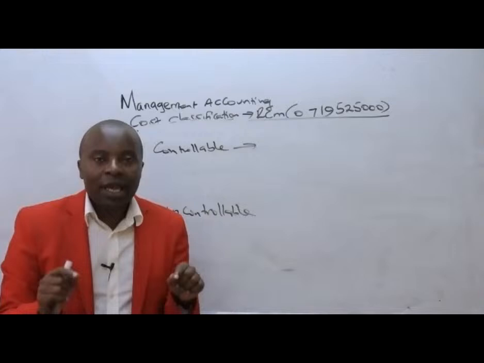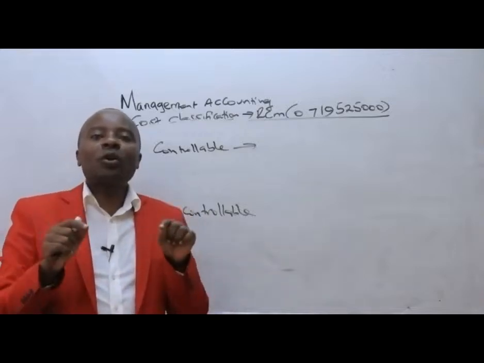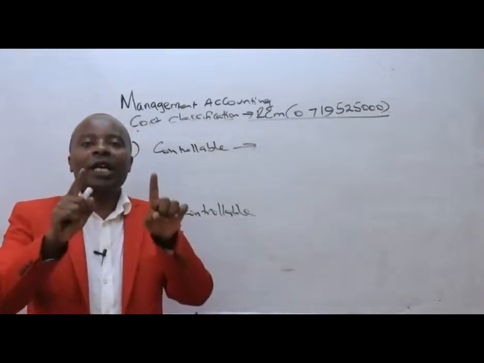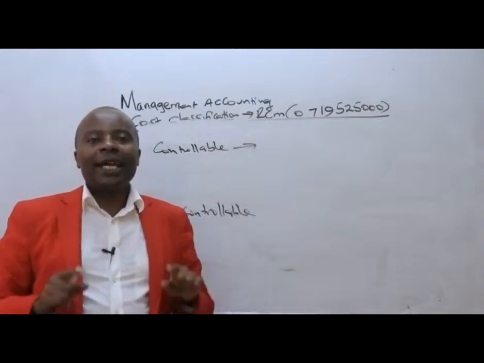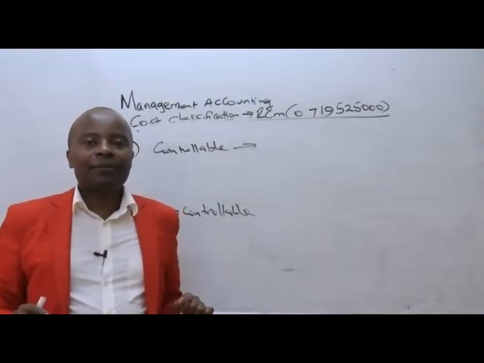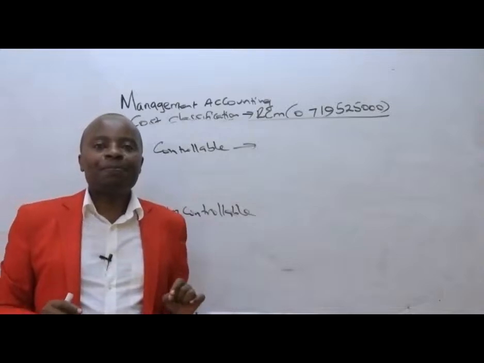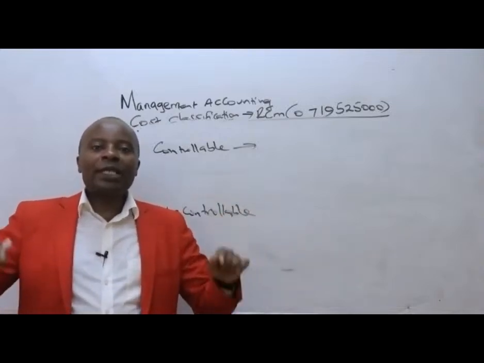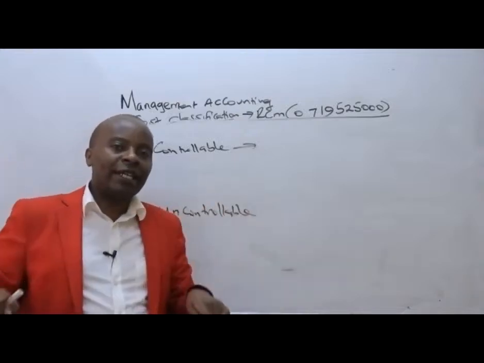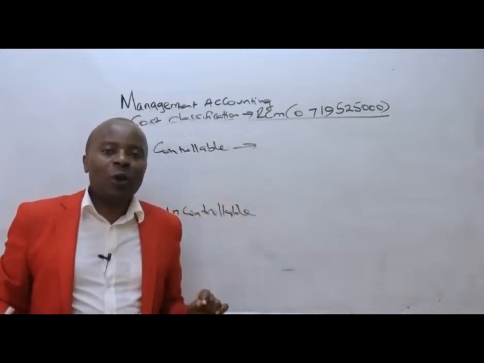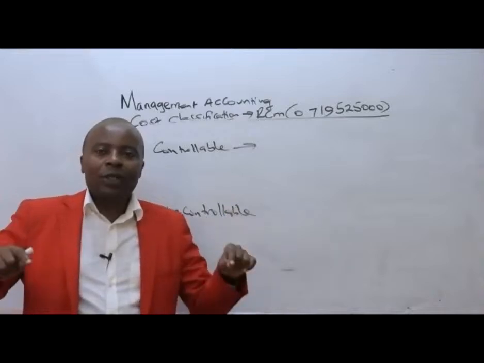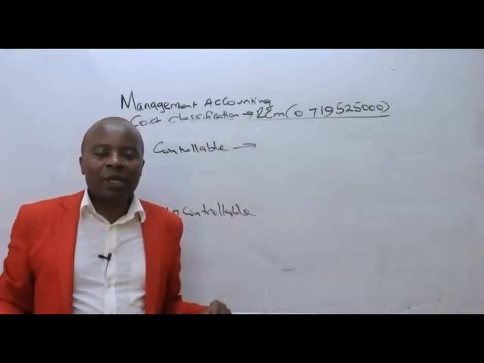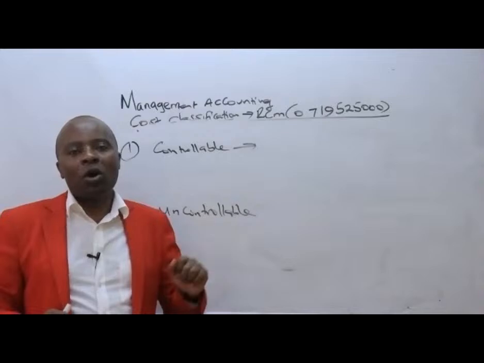Controllable costs are those costs that we can control, that we can influence their incurrence or not as management. So as management within this firm, there are those expenses, if we say no to training, then our people will not be trained, and we will not incur training cost. So training cost becomes a very good example of a controllable cost.